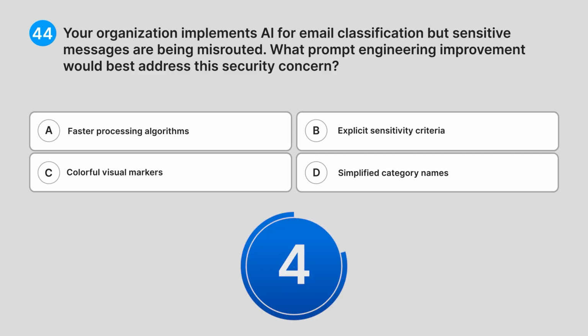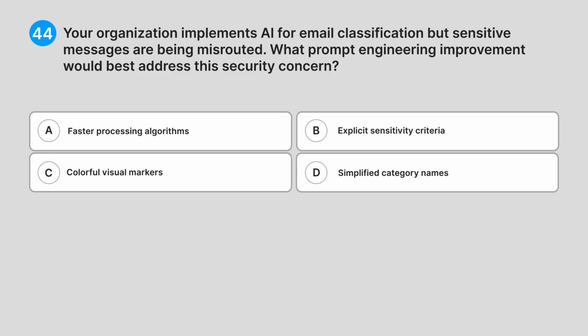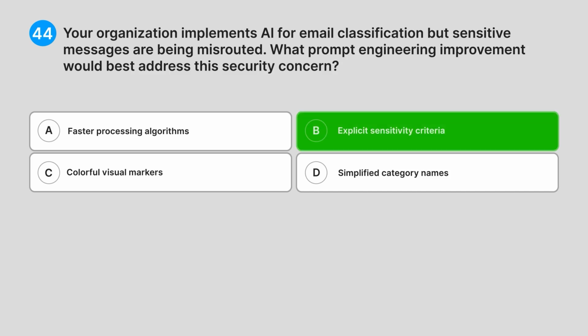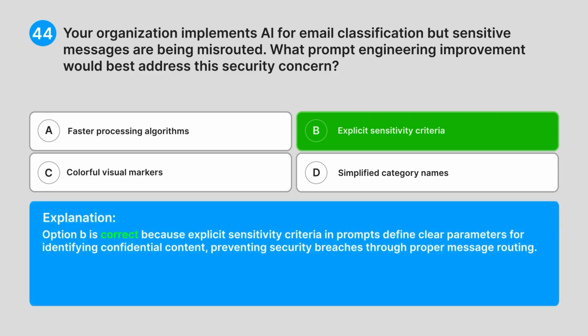Do you know the answer? Correct answer, B. Explicit sensitivity criteria. Explanation. Option B is correct because explicit sensitivity criteria in prompts define clear parameters for identifying confidential content, preventing security breaches through proper message routing.